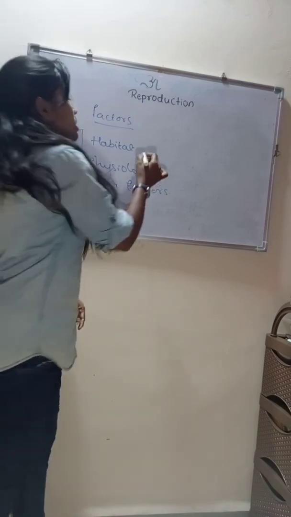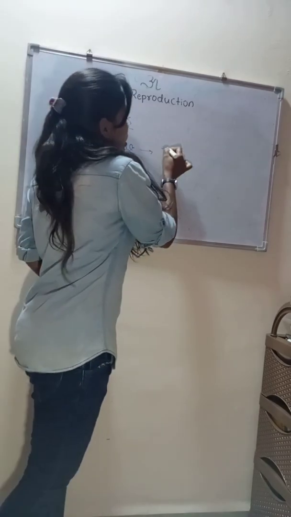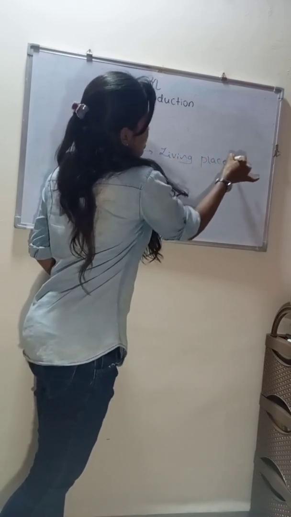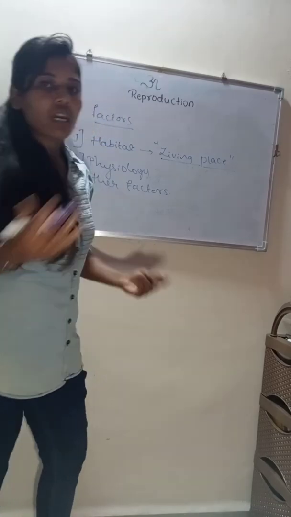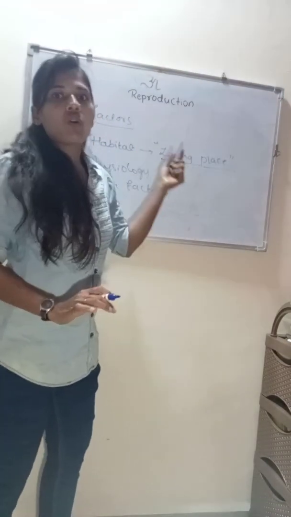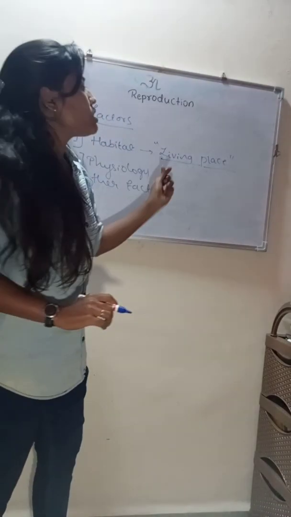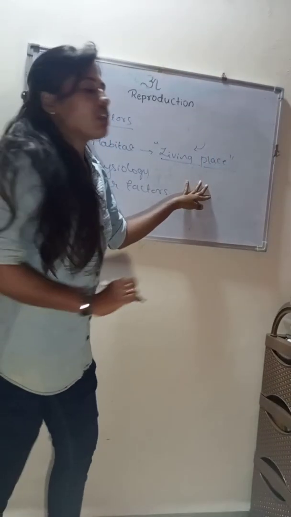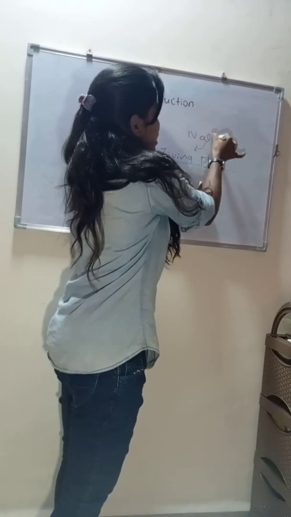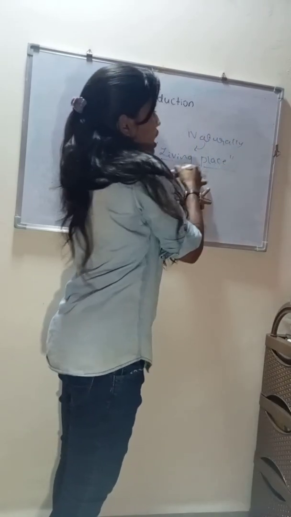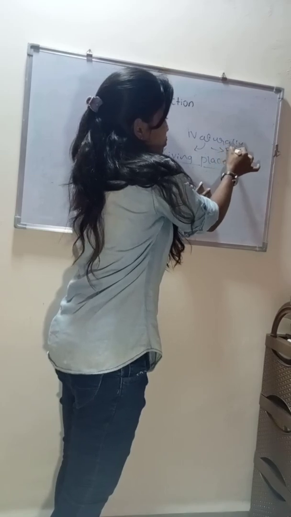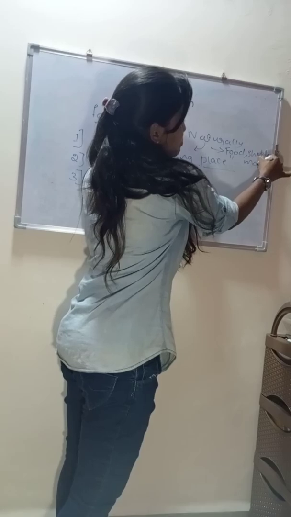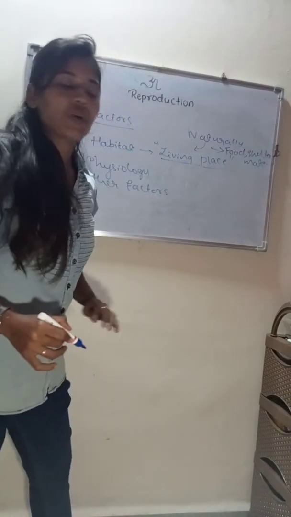The habitat is nothing but the living place of an organism. Simply, we can say the living place of an organism is called its habitat. So what is a living place? What all can you get here? The organism can live naturally and get its food, shelter, and also a mate.